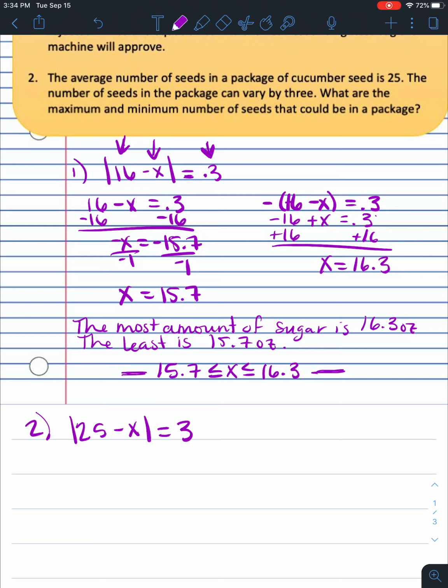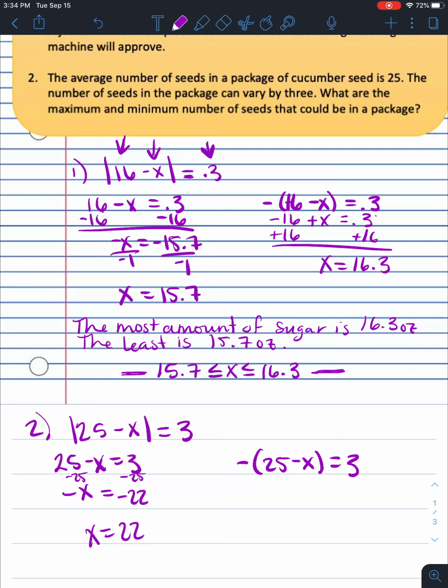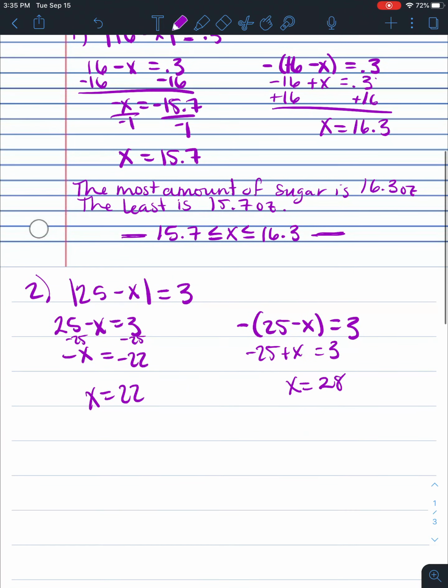So again, I can break this down to solve. I can have 25 minus x equals 3, or I can have negative 25 minus x equals 3. So this means I'm going to have negative x equals, if I subtract 25 from both sides, negative 22. So x can equal 22. Or over here, I'll have negative 25 plus x equals 3. So x can equal 28. So this means that the number of seeds in my bags have to be between 22 and 28.